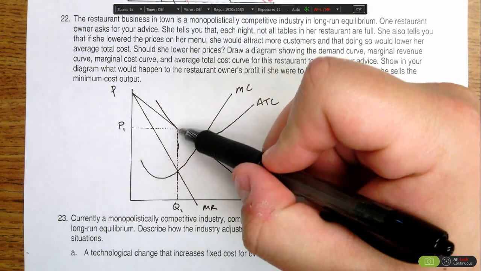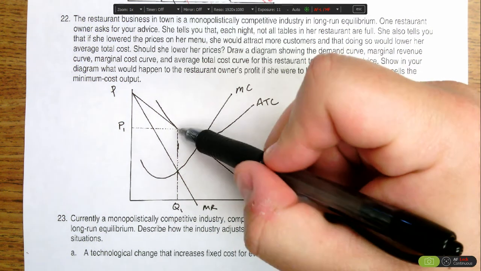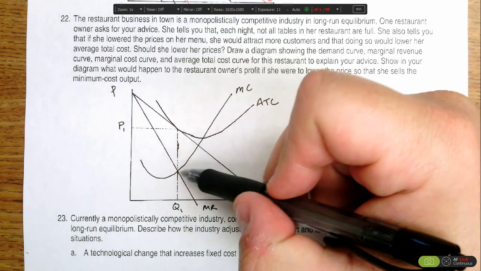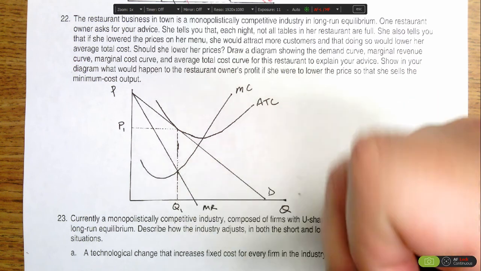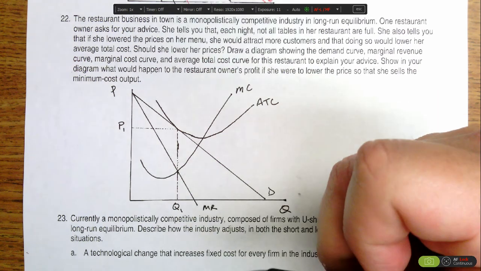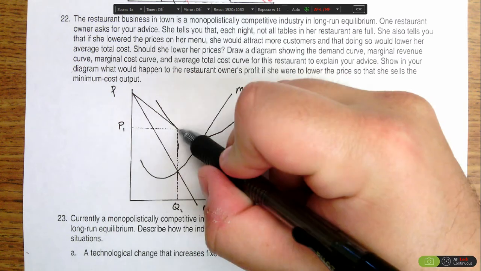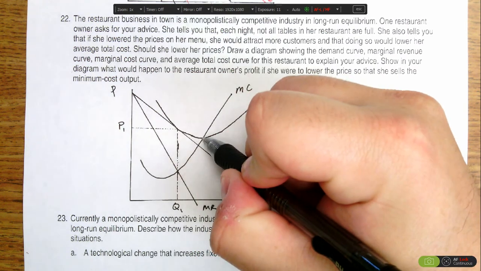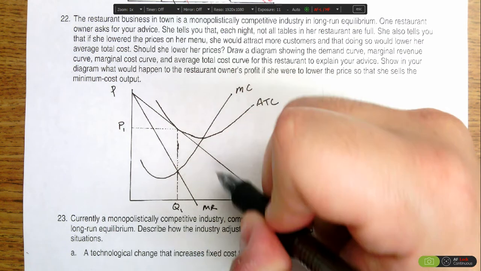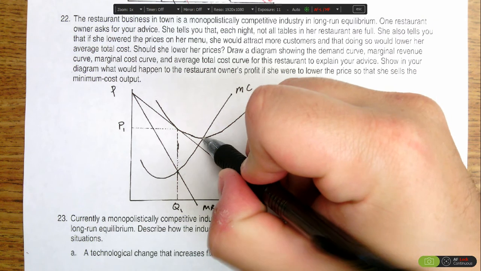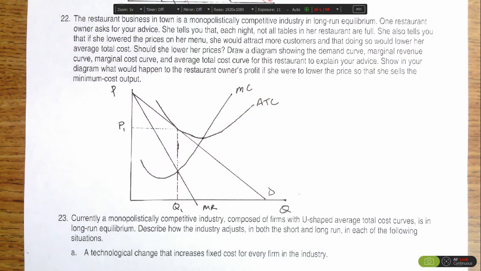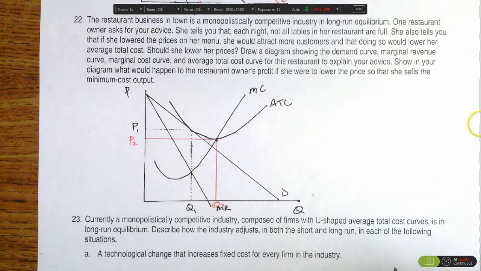We're at long-run equilibrium where profits are zero, where average total cost is tangent to the demand curve at the profit maximizing level of output. And that's what we have here. If the restaurant owner were to produce at the minimum cost output, that would mean that they would have to go to the point where average total cost is at its minimum. And so it would be at this point right here. So the market would look something like this.